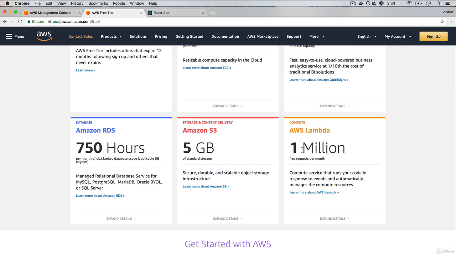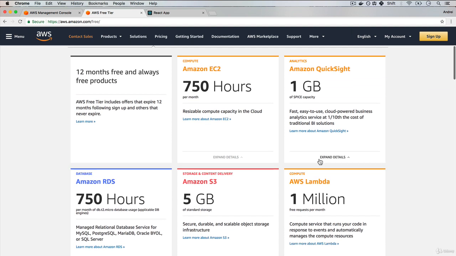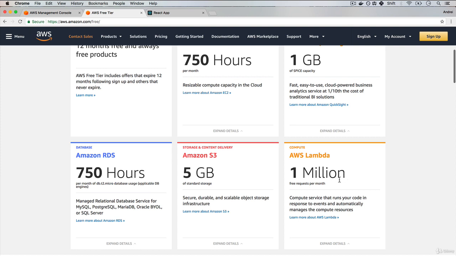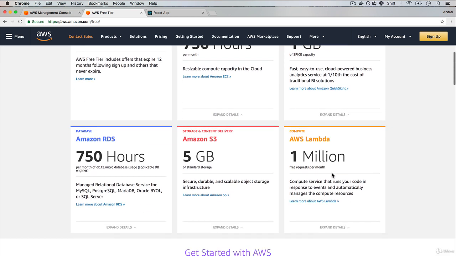They allow you 1 million free requests per month. So you can try this exercise, you won't pay any money, as long as you have less than 1 million requests per month, which if you're just developing and playing along, I'm sure that's more than enough. So I recommend that you sign up so you can follow along and test it out yourself.